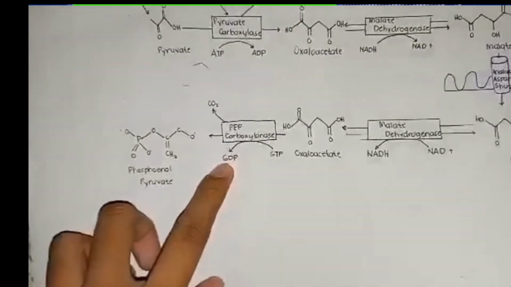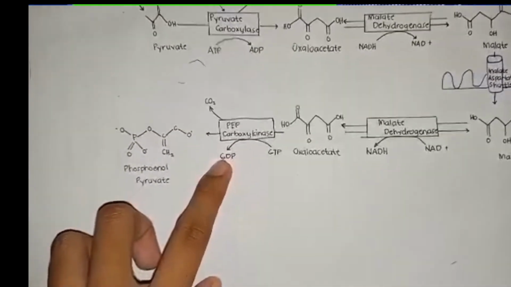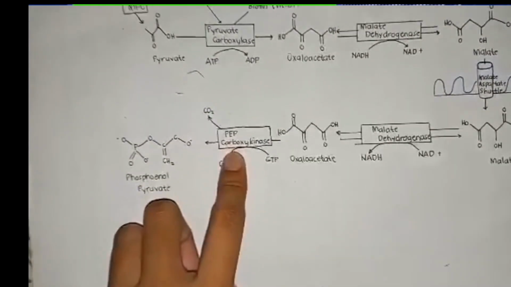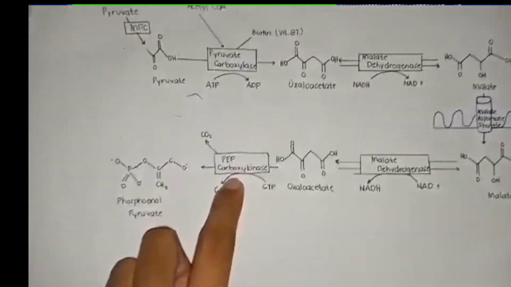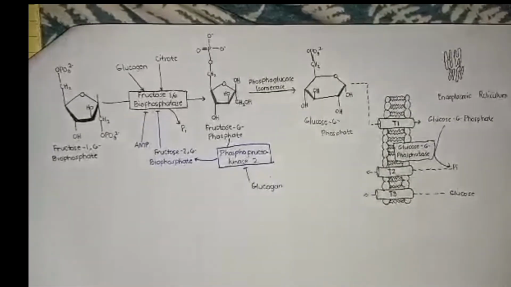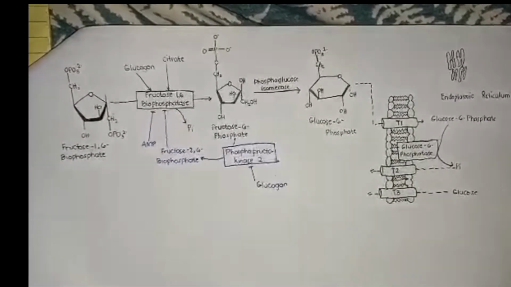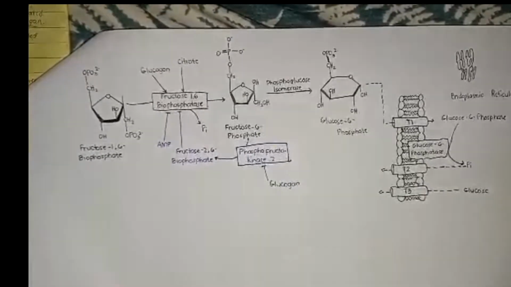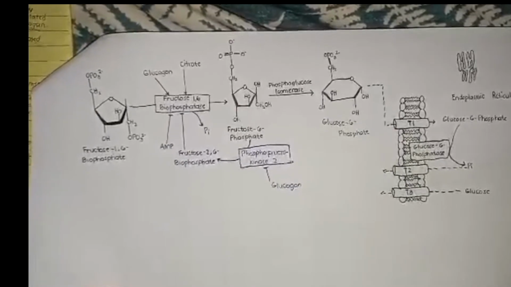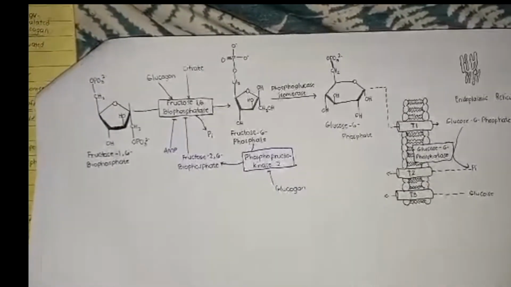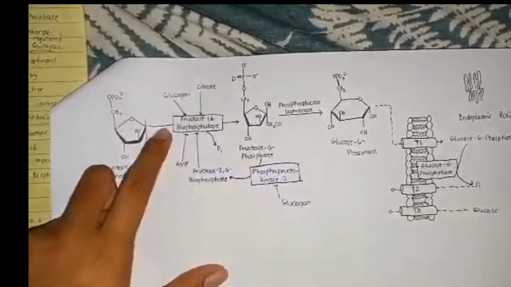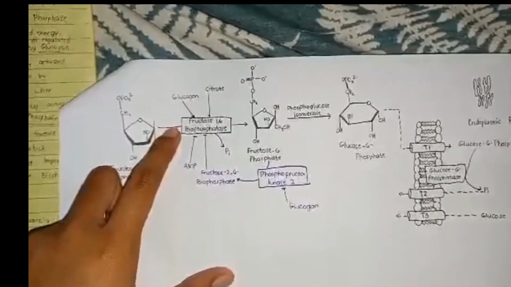So we end up with phosphoenolpyruvate by the enzyme PEP carboxykinase. Now, how is fructose 1,6-bisphosphate processed into fructose 6-phosphate? I said earlier that it is processed by the enzyme fructose bisphosphatase. In doing so, fructose 1,6-bisphosphate is converted into fructose 6-phosphate by the enzyme fructose 1,6-bisphosphatase.